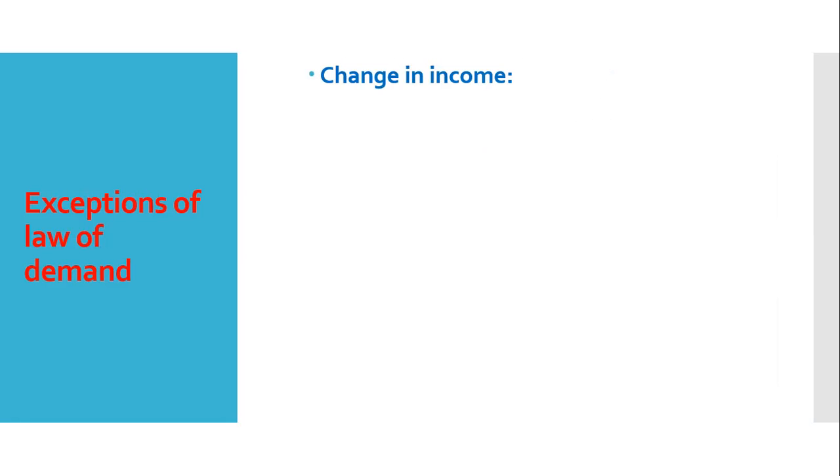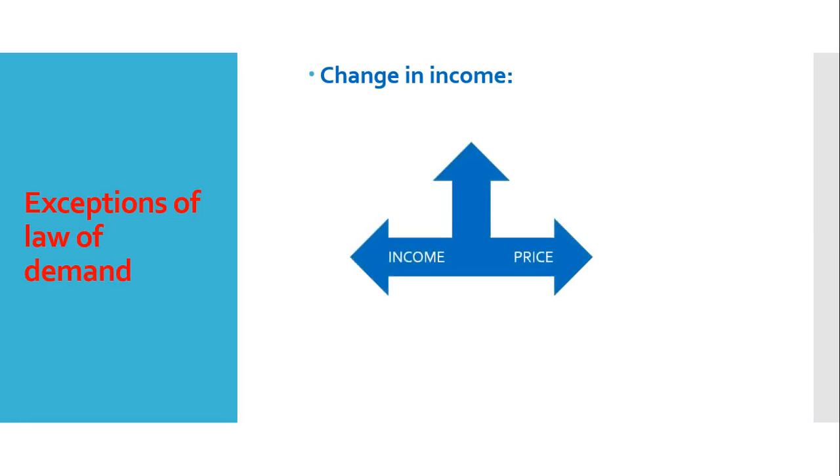Then change in income. Here I want to mention again that when you say law of demand, in the definition also we are used to say that other factors being unchanged. So among other factors there is consumers' income also. So when there is change in income, that means other factors are not being fixed. In this case also, we find an exception of law of demand.